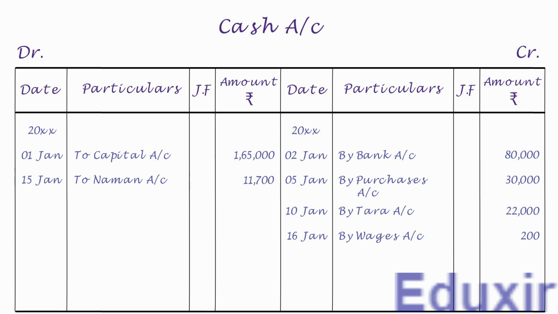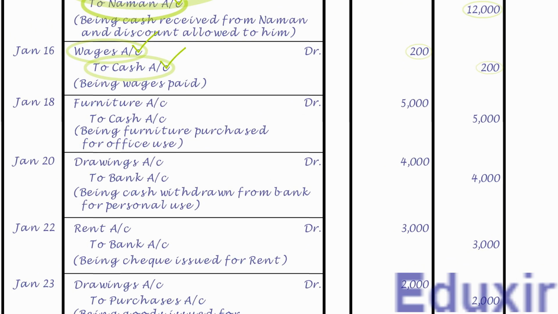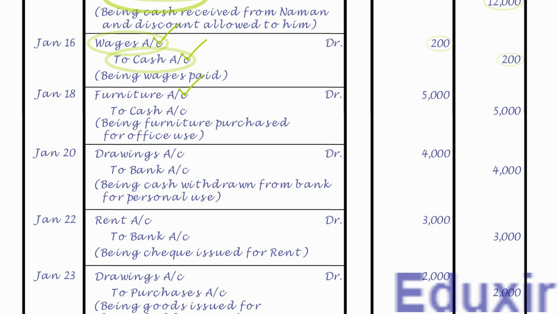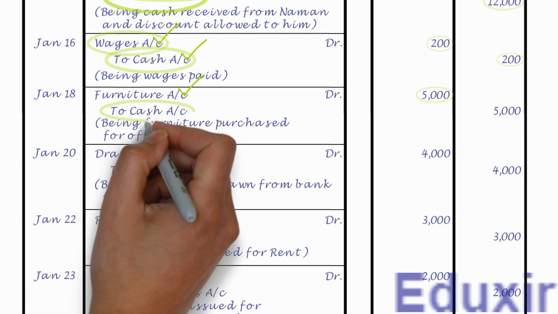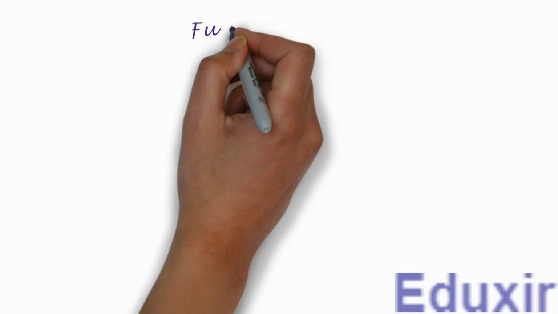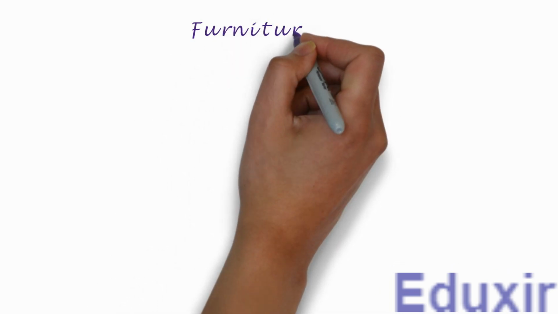Let us now take up the next entry. As the name suggests, it needs to be posted on the debit side of furniture account and the debit amount is 5,000 rupees. Note that the details that need to be posted into the particulars column is cash account. For posting this entry, we need to create a ledger account for furniture as it is not yet created. Let us first write the title as furniture account. Let us then write the headers DR and CR to designate the debit and credit sides respectively.